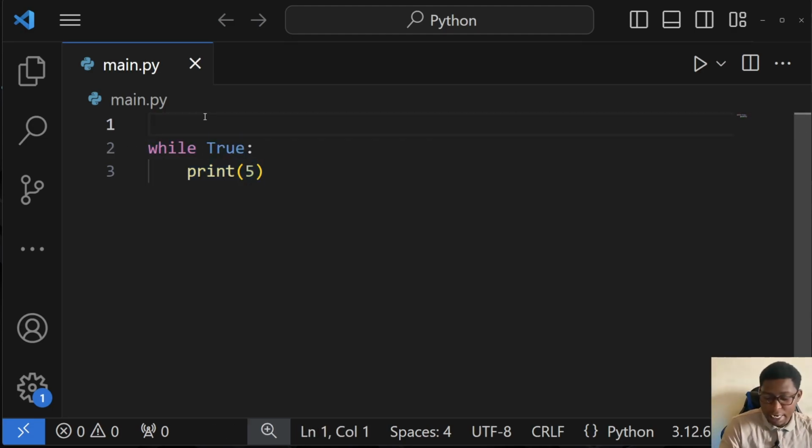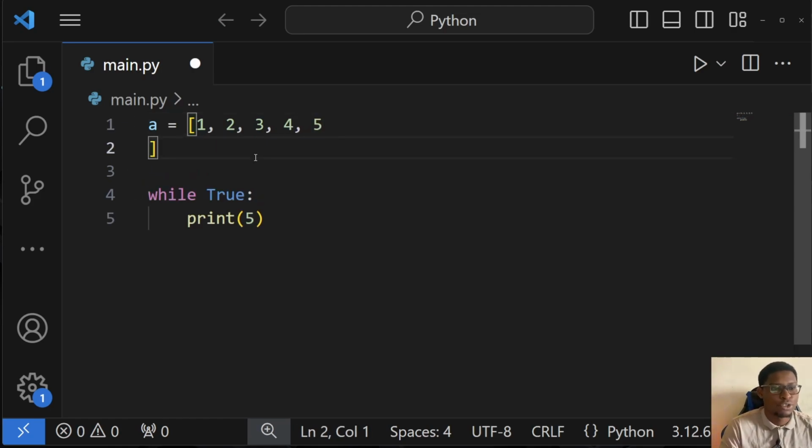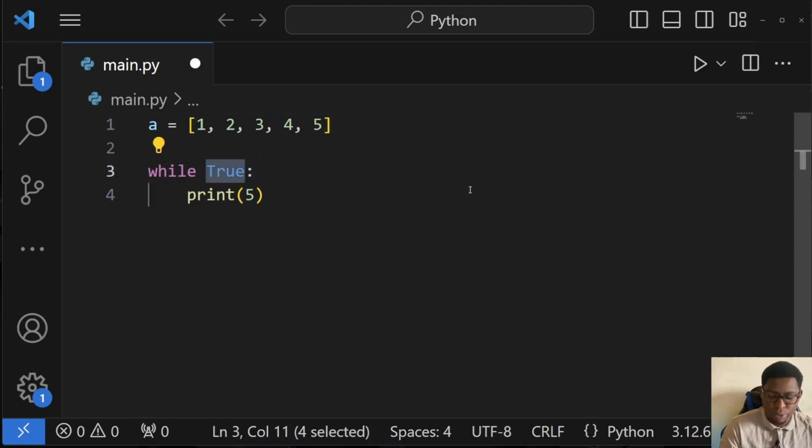So let's create an array here and then loop through its elements. We'll just create an array like we had last time. So we have 1, 2, 3, 4, and 5. And then we'll do while.